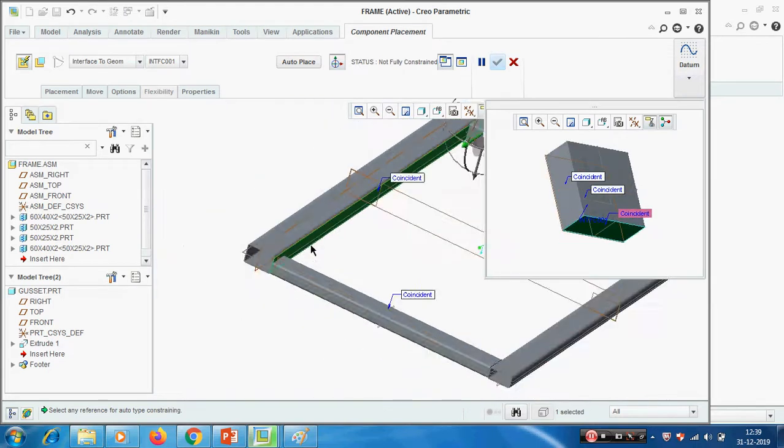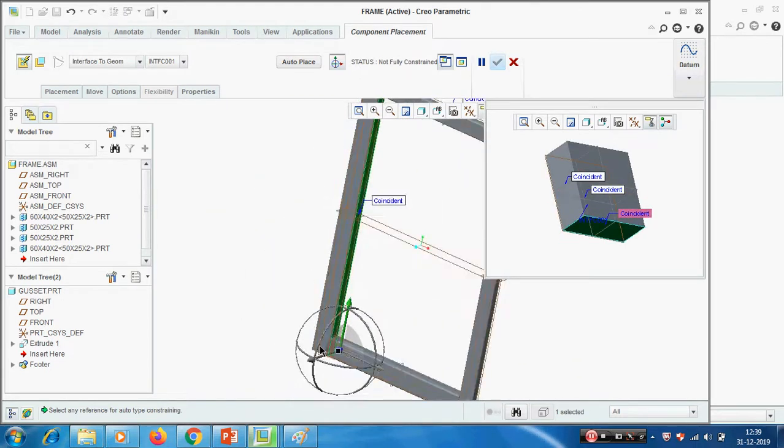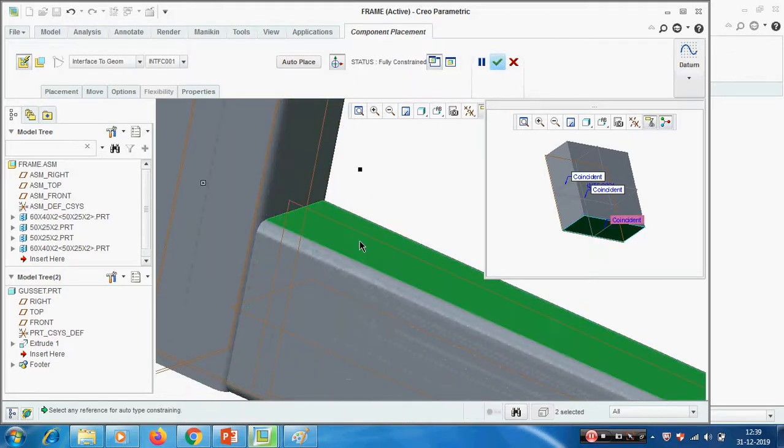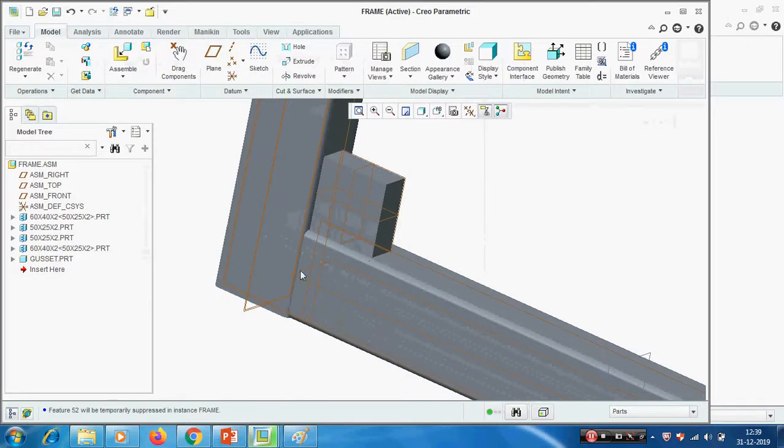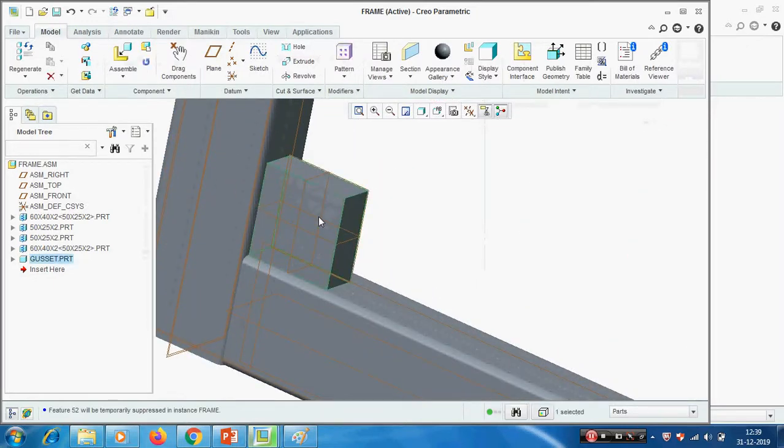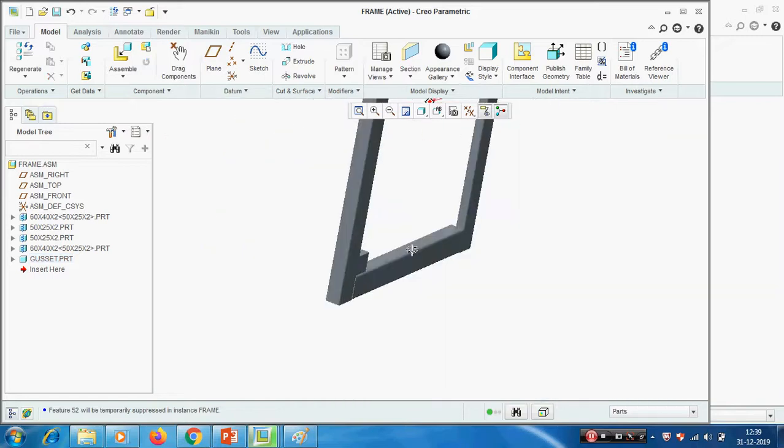This should be in the bottom. You can keep. Okay, now we placed the component having the predefined constraint. We have to choose the corresponding mating or aligning surfaces on the assembly. That's all. This is called interface assembly.